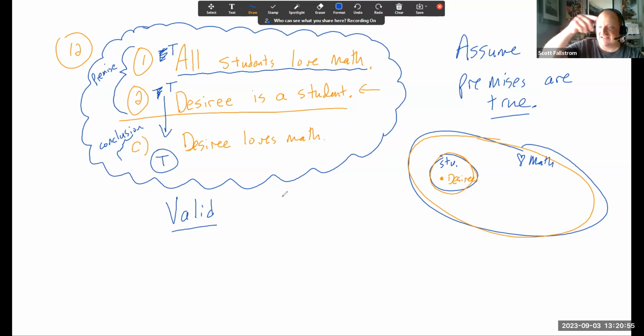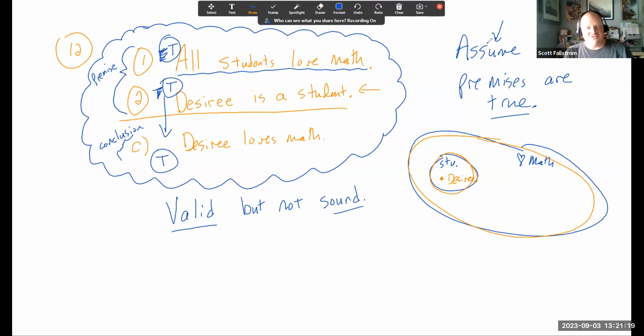Now, if you want to go back to that student circle back and say, hey, so the reasoning here is valid, but you have a point. You really do have a point. That first statement is not true. So we would say it's valid, but we'd say it's not sound. In order to be a sound argument, you need the premises to not just be assumed to be true, you need them to actually be true.